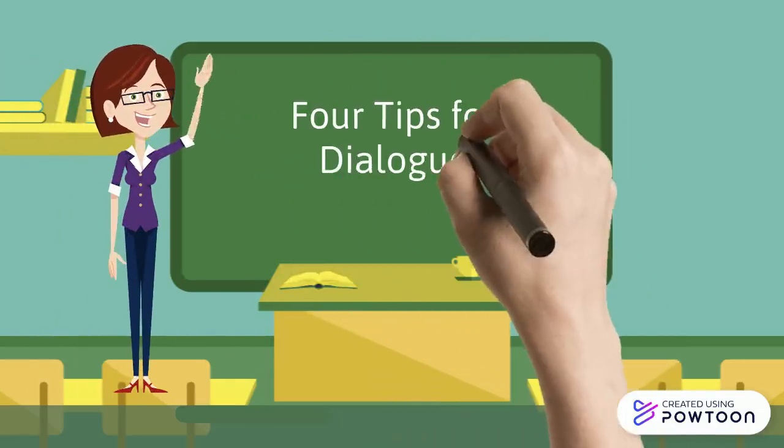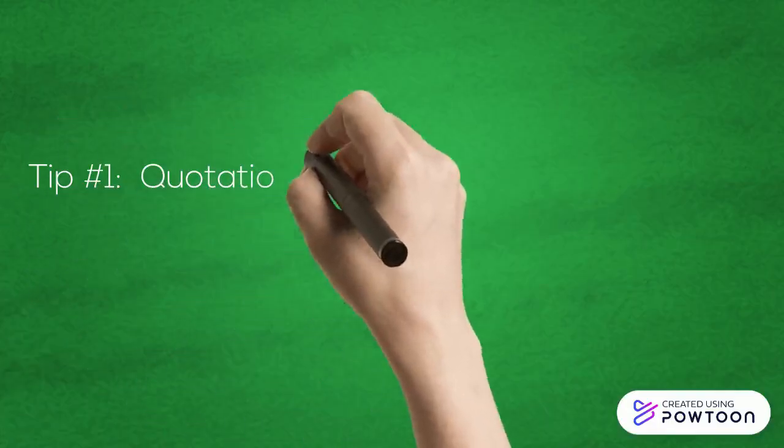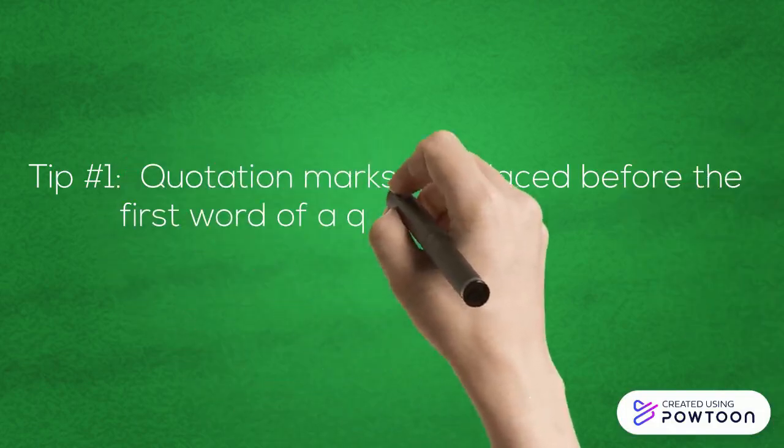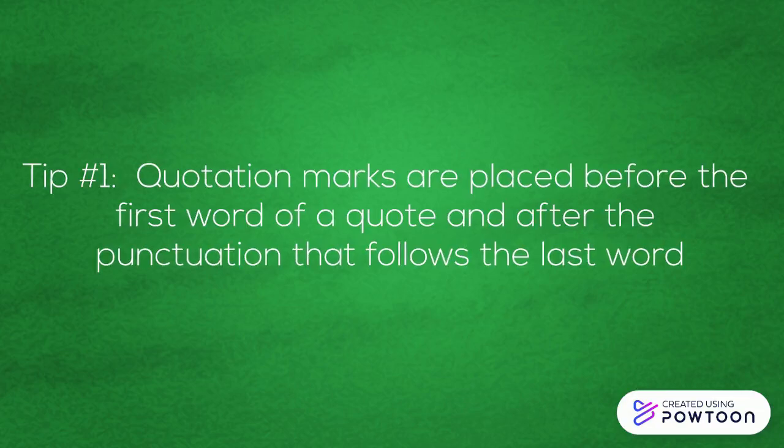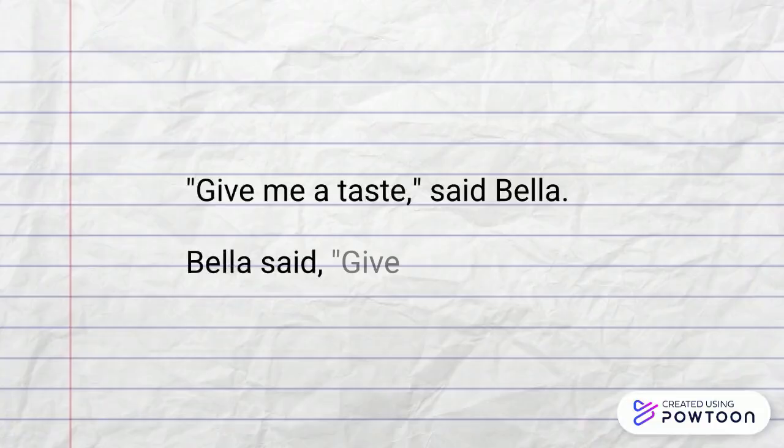Here are 4 tips for dialogue punctuation. Tip number 1. Quotation marks are placed before the first word of a quote and after the punctuation that follows the last word. Notice how both of these examples place the spoken words inside the quotation marks.